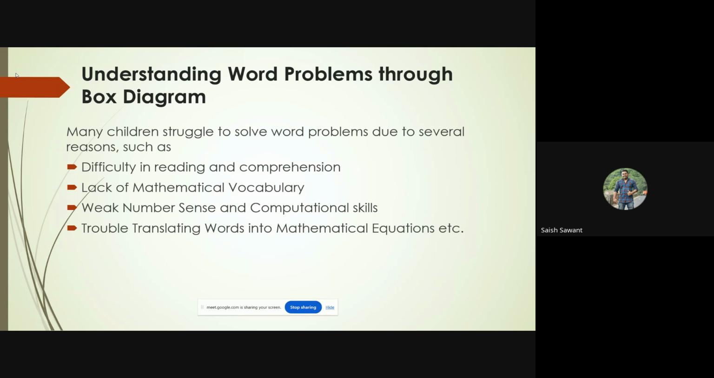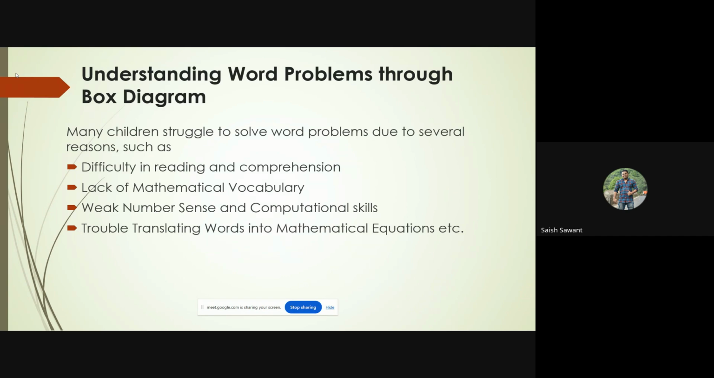The next reason in word problems is lack of mathematical vocabulary. Certain terms and terminologies in mathematics, the students have to be familiar with. Then weak number sense and computational skill is one of the main reasons, because some students at this level still don't have number sense properly. To tell the number properly is becoming difficult for them. And computational skills also: some students don't know how to add, multiply, divide.